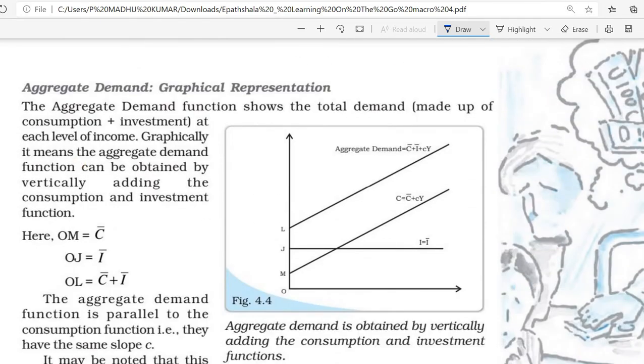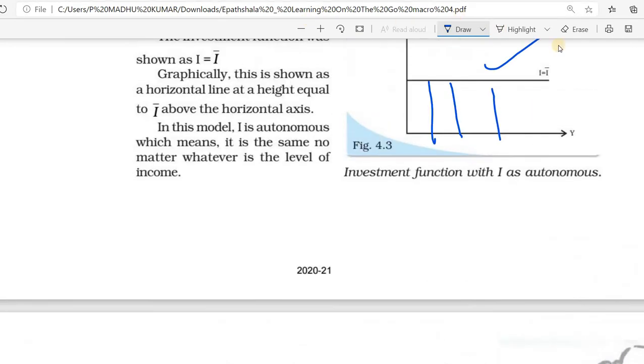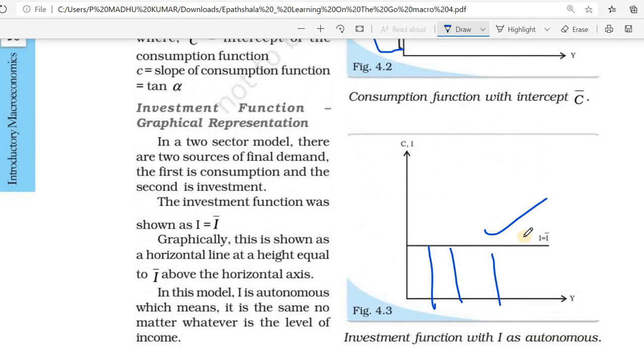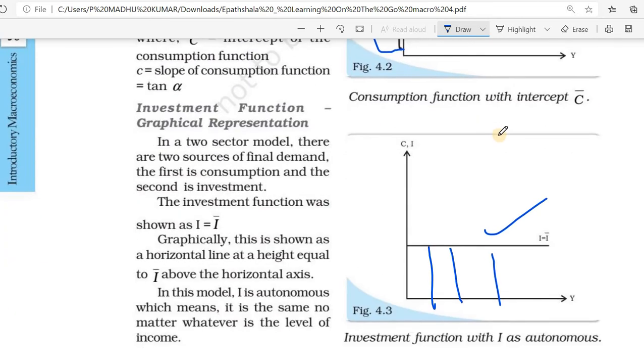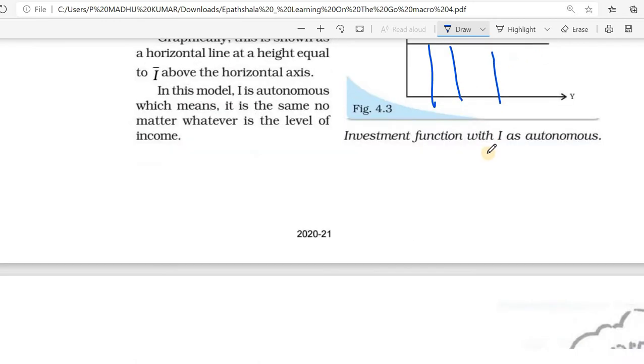We understood the investment function. The investment function is a straight line, and the consumption function is like this: first autonomous consumption, and from there it rises like this. That is the consumption function.